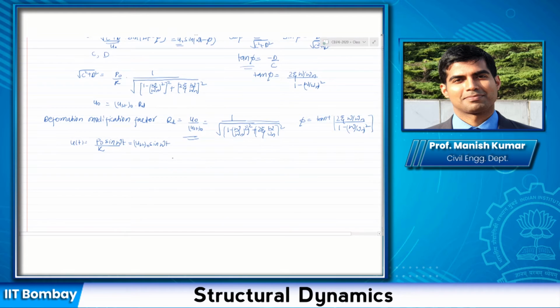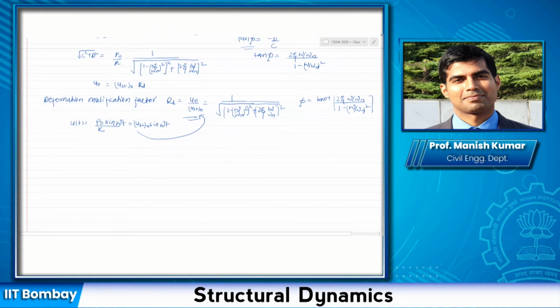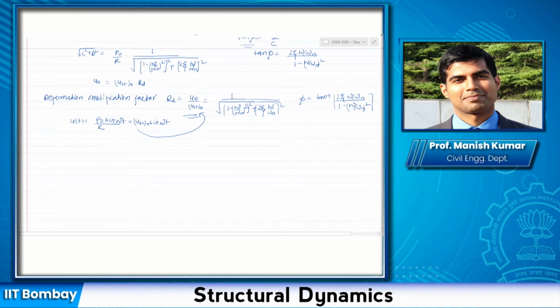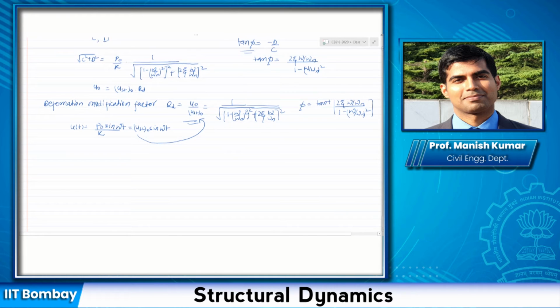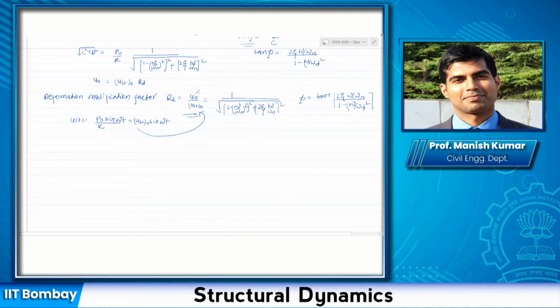And this is the u_st naught that is coming here. So basically RD compares the system responding statically to the case where I include the mass, and the motion is governed by the equation of motion we have discussed, and I obtain the peak dynamic displacement as u naught. How much is the amplification or reduction in the response because of the dynamic characteristic of the system? So RD represents a kind of an amplification factor, or reduction factor. Generally we call it response modification factor because it can increase or decrease both, as we saw for the undamped case.